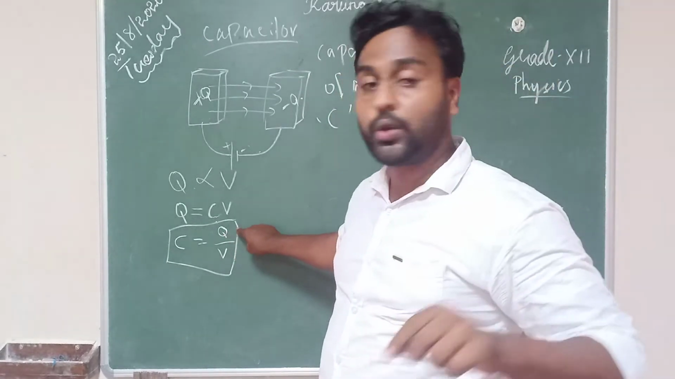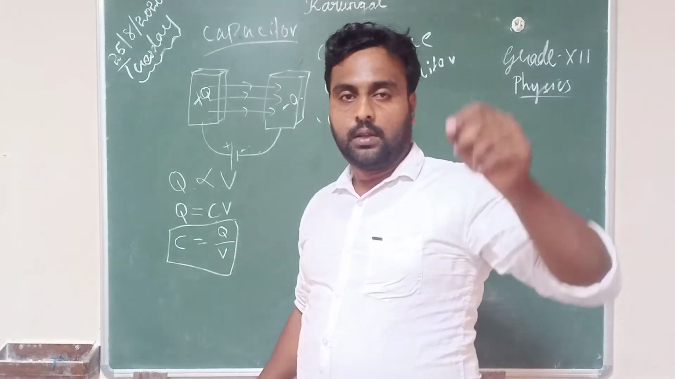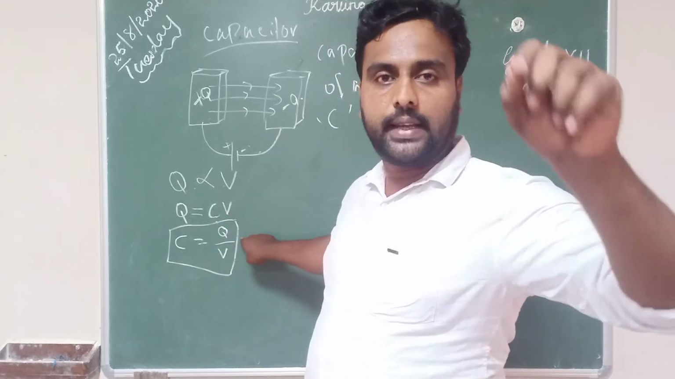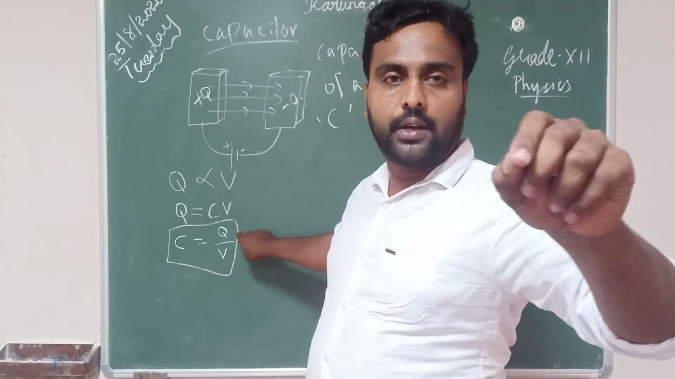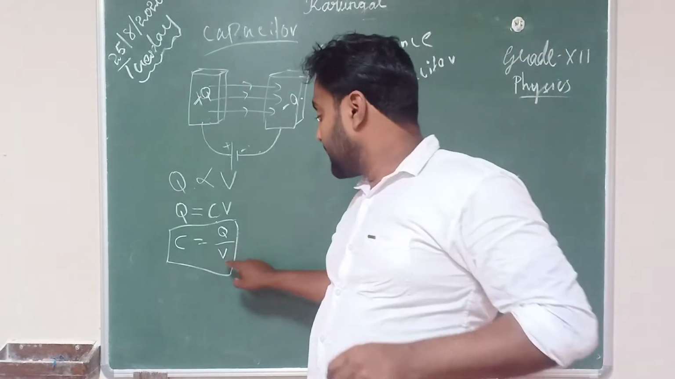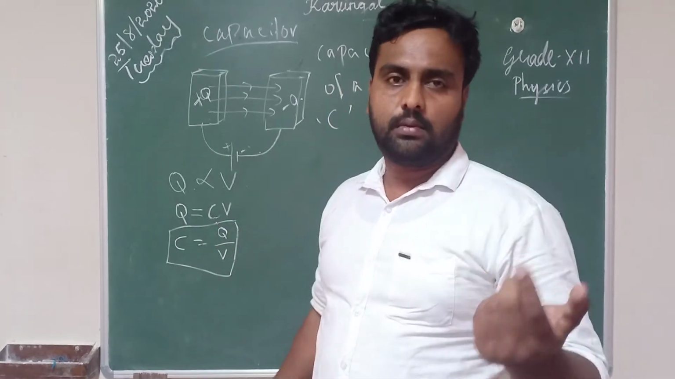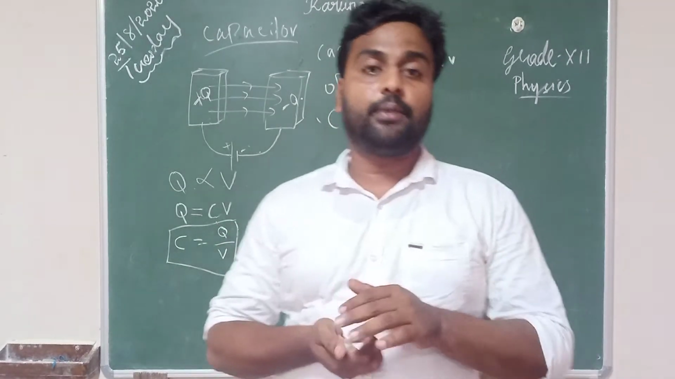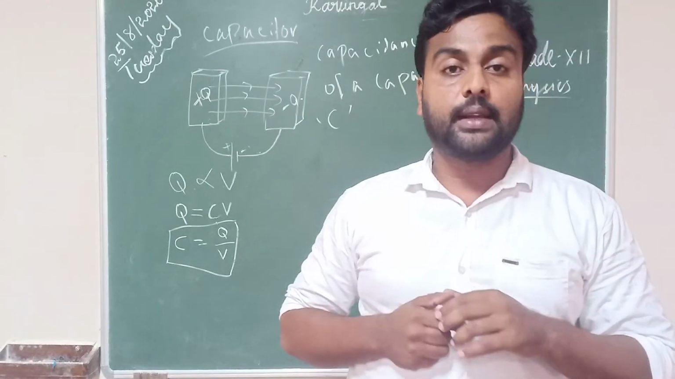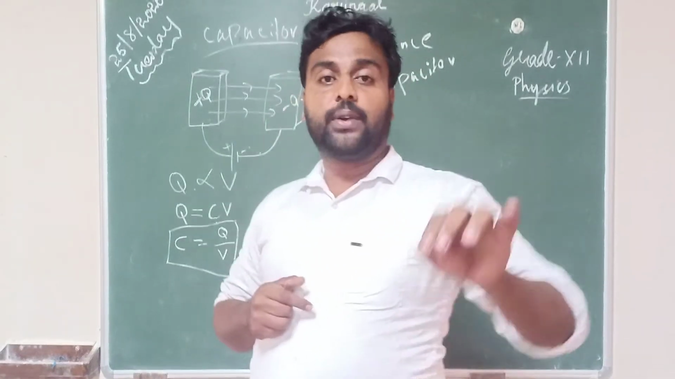Ratio of Q, Q means charge, and V means potential difference. So capacitance you can define like this: it is the ratio of the magnitude of the charge to the potential difference between the parallel plate capacitor. You can see this definition on page number 54. Mark it. Now define its unit.